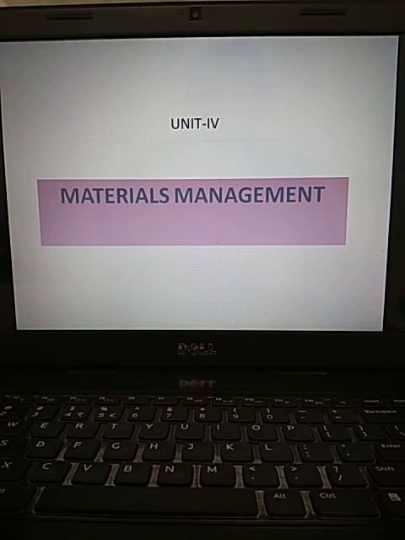Besides that, through materials management, you are going to identify a quality vendor. A vendor means a person or an organization which generally supplies raw material. If poor quality raw material is supplied, it leads to a lower quality final product, which leads to losing goodwill among the customers.